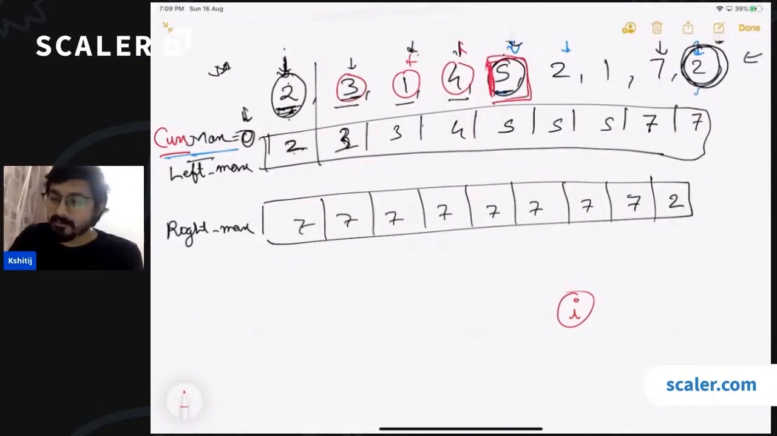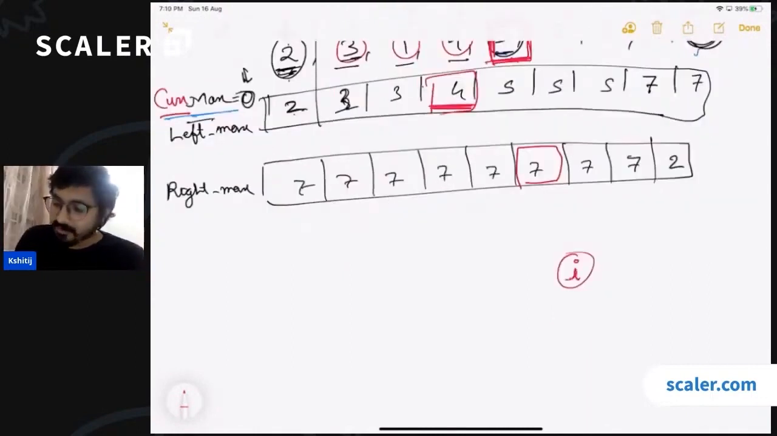We need the maximum bar on the left side of this. From where can we get it? The maximum bar on left side of this bar is here, right? We have already calculated it. The maximum bar on the right side of this bar is present here.